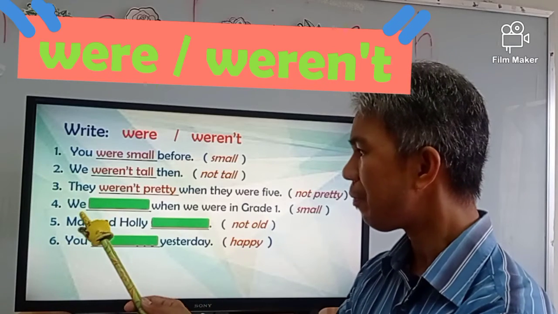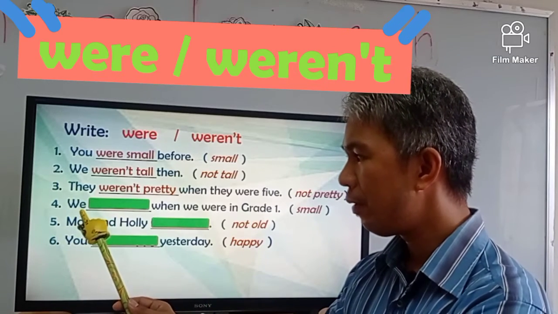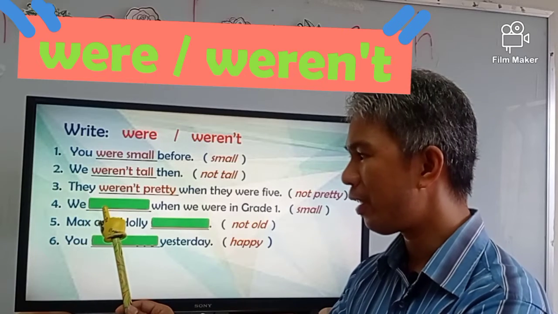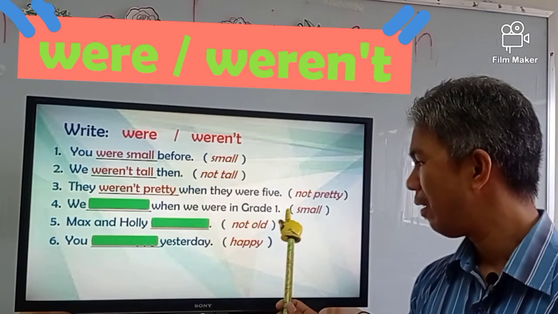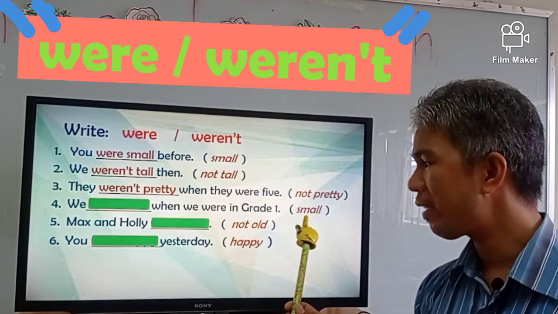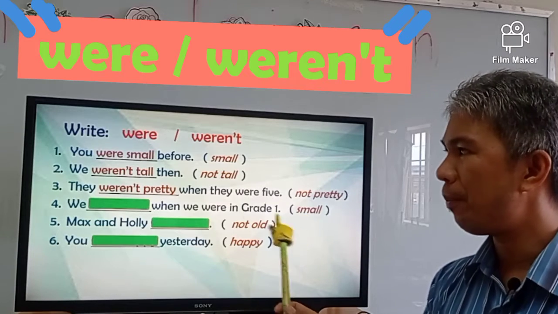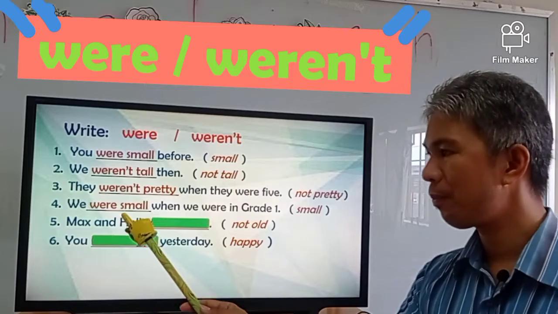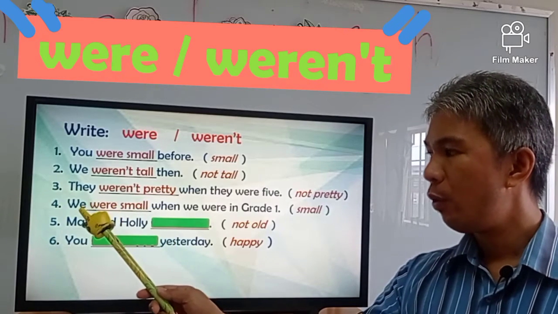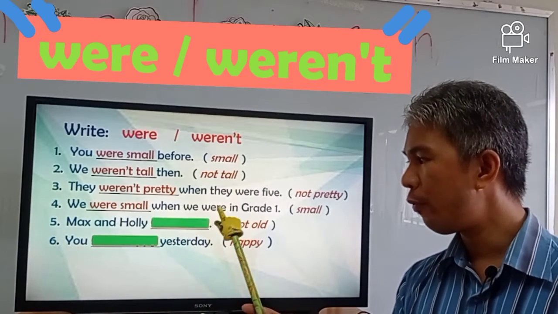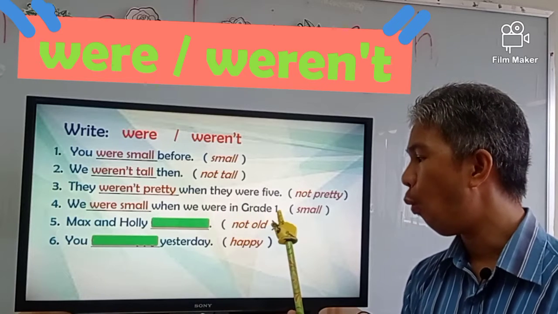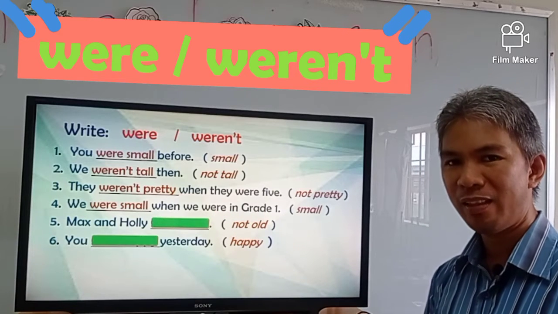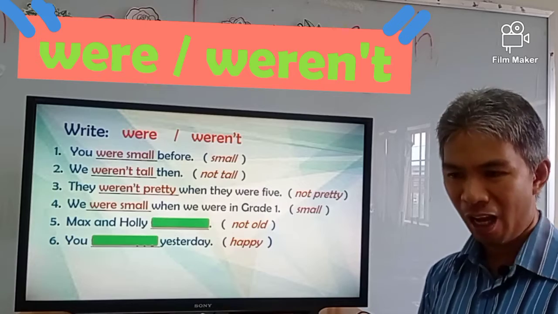Number 4. What will be your answer? Small is in positive form, were or weren't. The correct answer is were small. We were small when we were in grade 1. Do you understand? Very good.